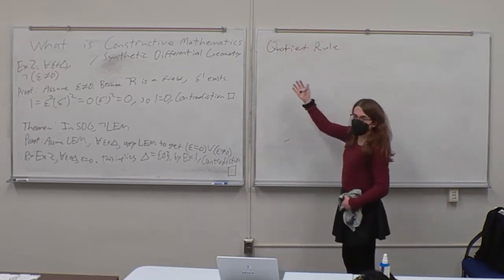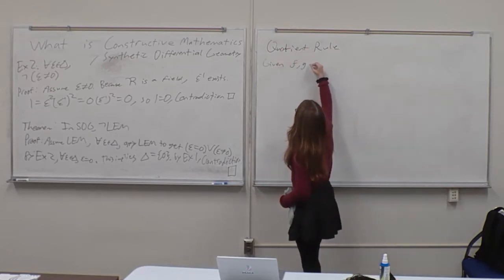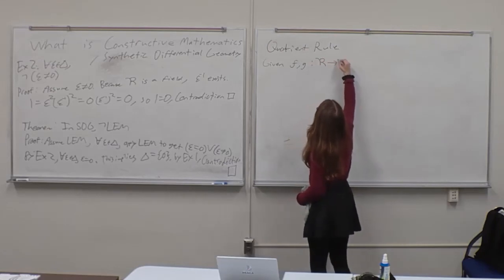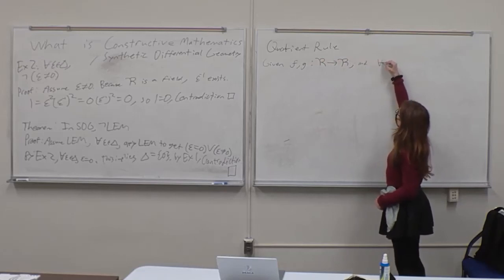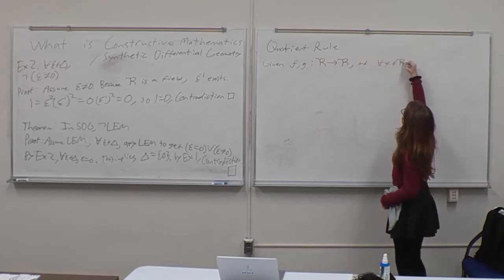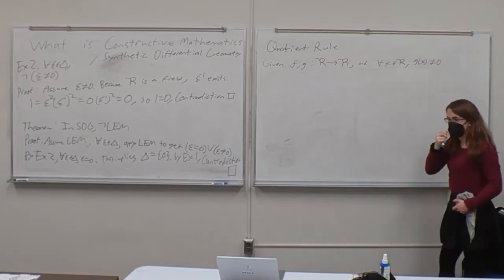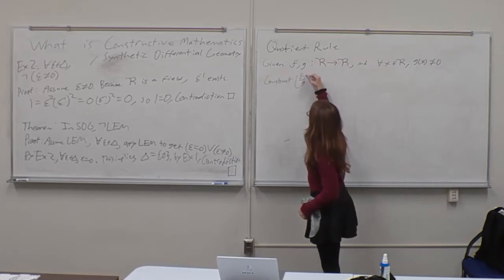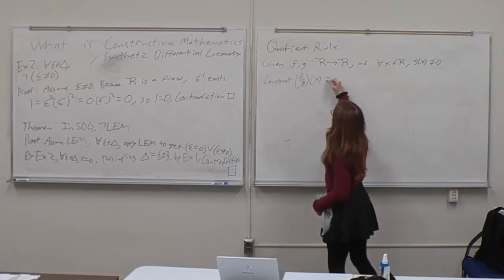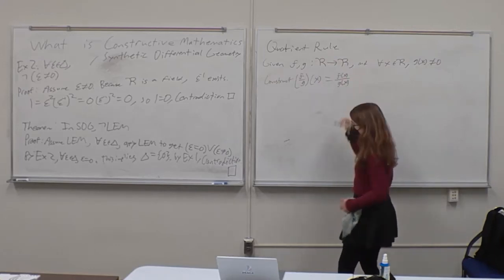So first off, given two functions, f and g, from the smooth real line to the smooth real line, along with a proof that for all x in the smooth real line, g of x is not equal to 0, we can construct a function that we denote f divided by g, that's just equal to f of x over g of x.